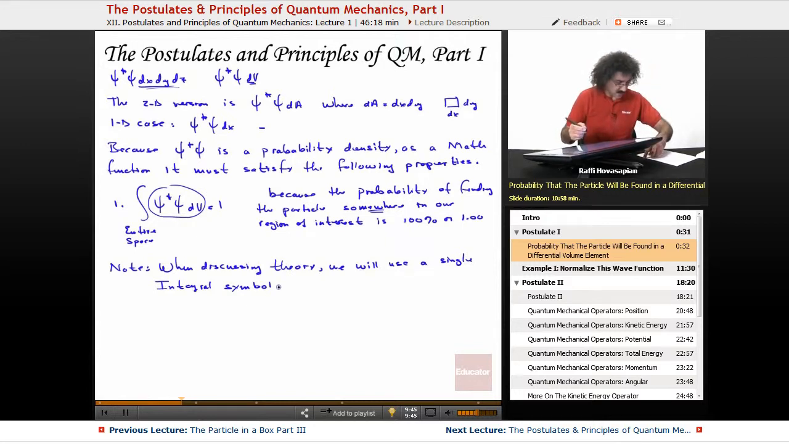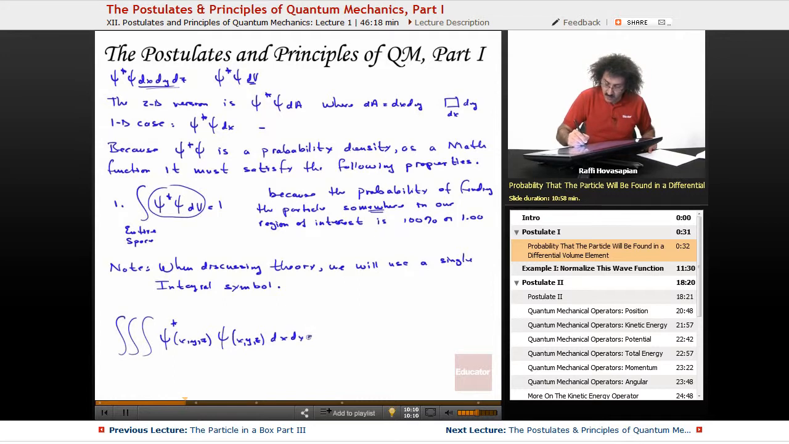Okay, now, so in 3 dimensions, this thing will look like this. You're going to have ψ*, which is a function of x, y, z, times Ψ, which is a function of x, y, z, times dx dy dz, is equal to 1. So this thing in 3 dimensions actually is this thing. That's all we're saying. Okay.